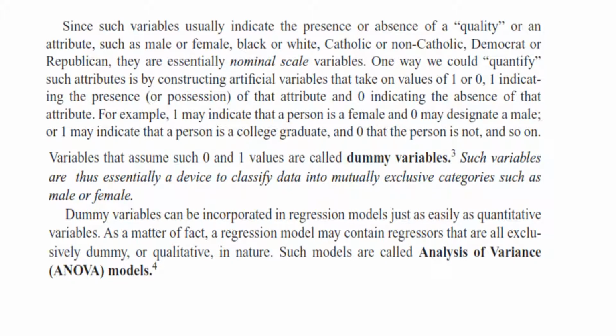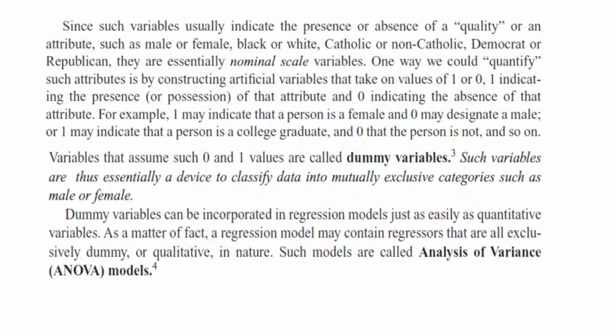For example, I have discussed the dummy variable representing gender, another dummy variable representing which province you belong to. These are all nominal scale variables. Why are these nominal variables? Because they are used just as an identifier.